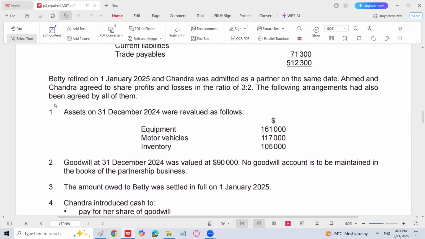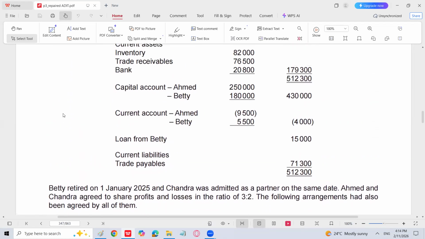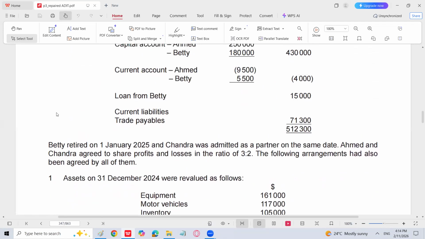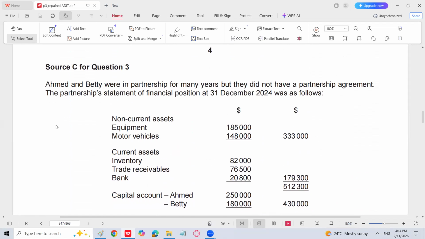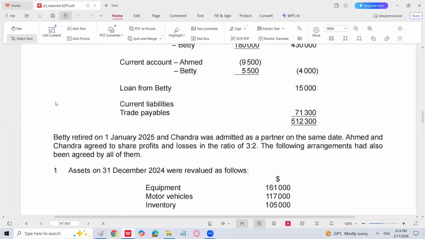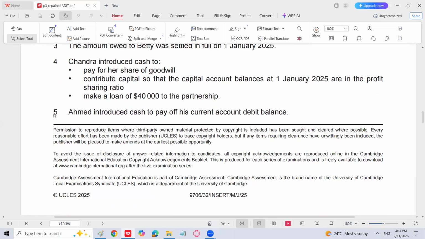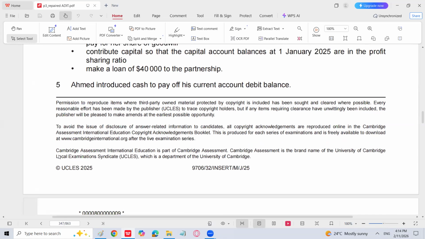Today we are going to solve a question from A2 Accounting, from Paper 3, and the topic is basically profit and loss sharing arrangement. In partnership changes, we have a topic of profit and loss sharing arrangement which is going to come in your exams of February, March 2026. It will come. So this question has come in May, June 2532. So it has come in your previous exam in May, June 2532, right?